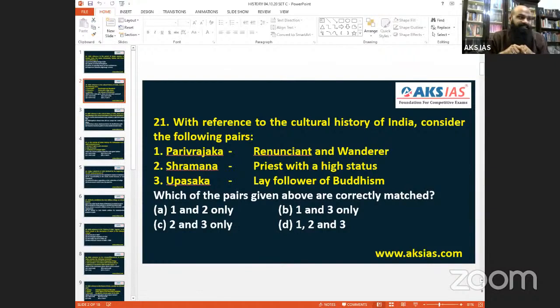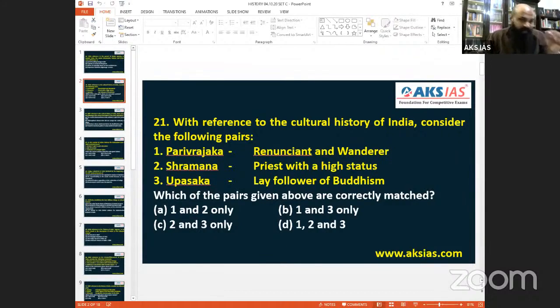Shramana, they said, priest of high status. One thing we need to understand is, Shramana was not a priest of high class. Shramana is one who labors. That is what the statement always says for Shramana, the one who labors.